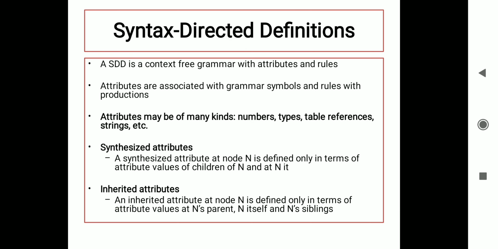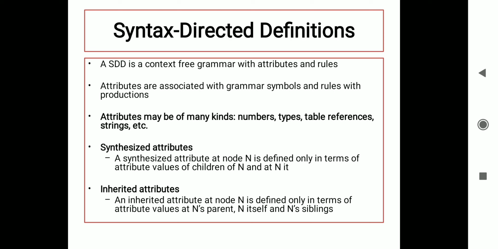Now, the attributes associated with a grammar symbol are classified into two major groups. The first is synthesized attributes, and the second is inherited attributes. What is meant by a synthesized attribute? An attribute whose value is defined only in terms of the attribute values of its children and itself is called a synthesized attribute.